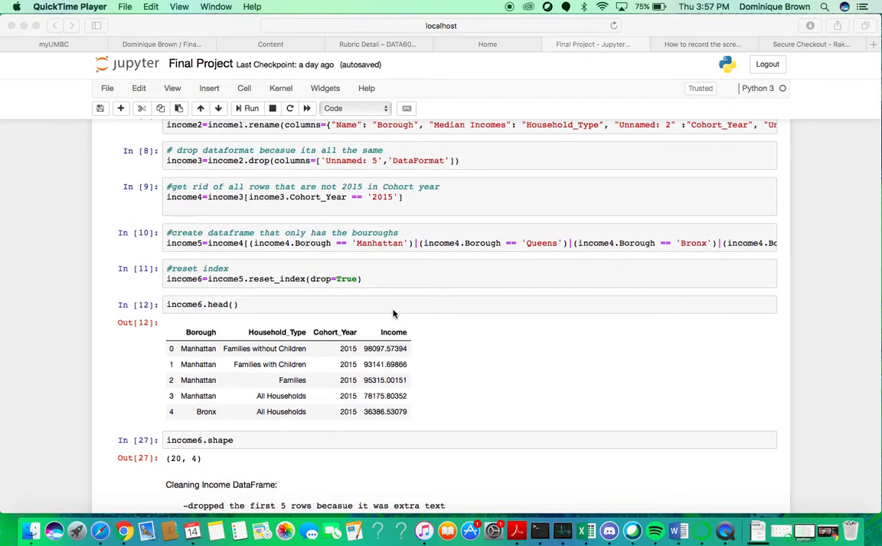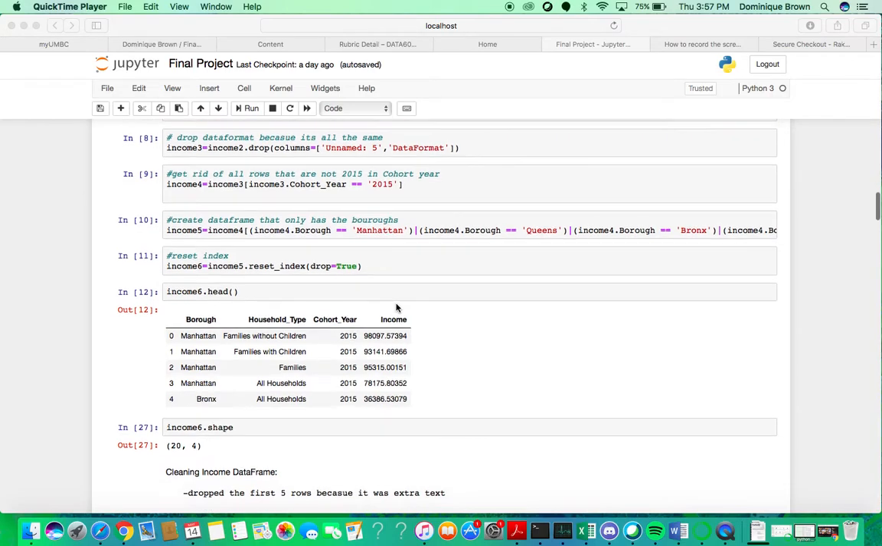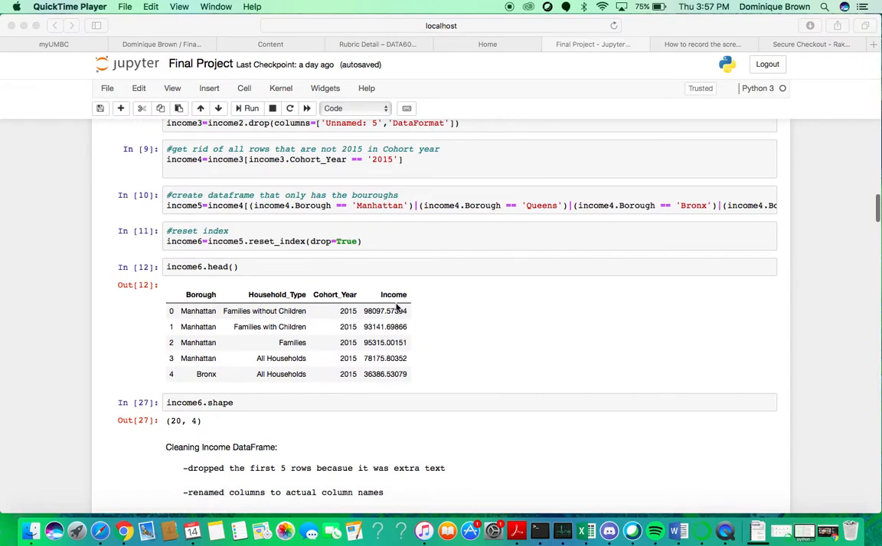The next thing I did was to get rid of all the rows that are not 2015 for the cohort year because we're specifically looking at that. So I got rid of all the rows that do not have 2015 for the column cohort year.